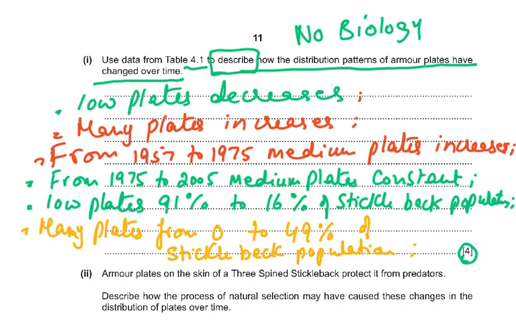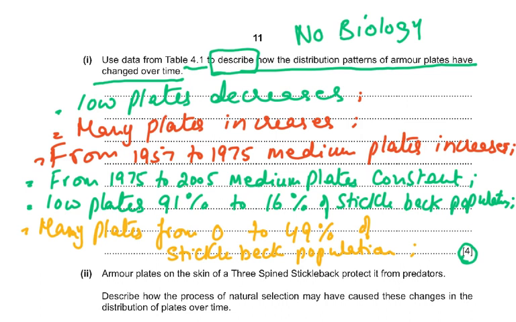So now look at how I worded it. Low plates decreases, many plates increases. From 57 to 75, medium plates increases. From 75 to 2005, medium plates constant. Low plates 91% to 16%. Many plates from 0 to 49%. So what does this tell you? First of all, generally look at the trend. Low plates is decreasing, many plates is increasing. Then give me a point where they are constant. Then give me some figures.